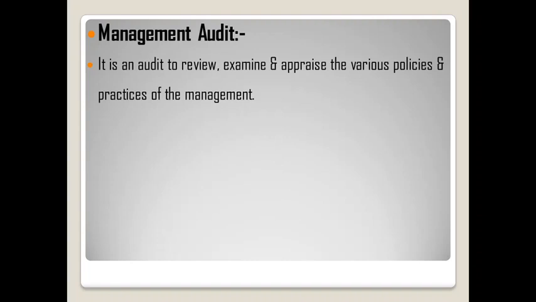That means which types of policies they have framed, which types of rules and regulations they have made, how they implemented them, what is the actual situation of the policies, and what percentage they have implemented. So these types of checking are also needed for the management.